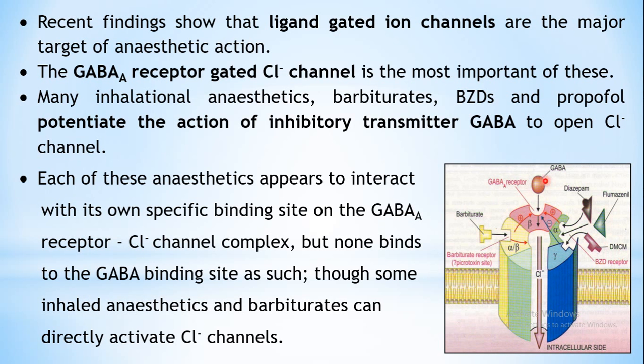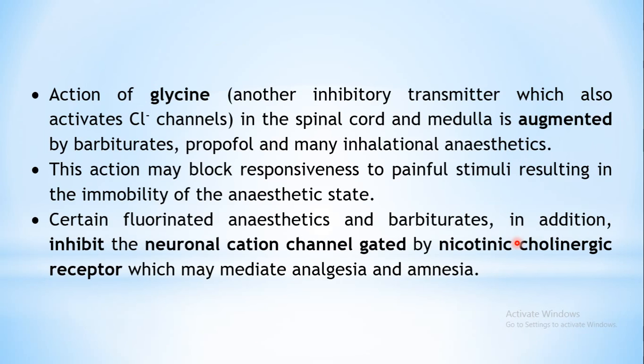That is, they will act through GABA. GABA binding to its receptor is promoted, and that's how the chloride channel is opened. Then there are certain drugs which also act through glycine. Glycine is another inhibitory transmitter, just like GABA, which also activates the chloride channel. So there are glycine gated chloride channels also in the spinal cord and the medulla.